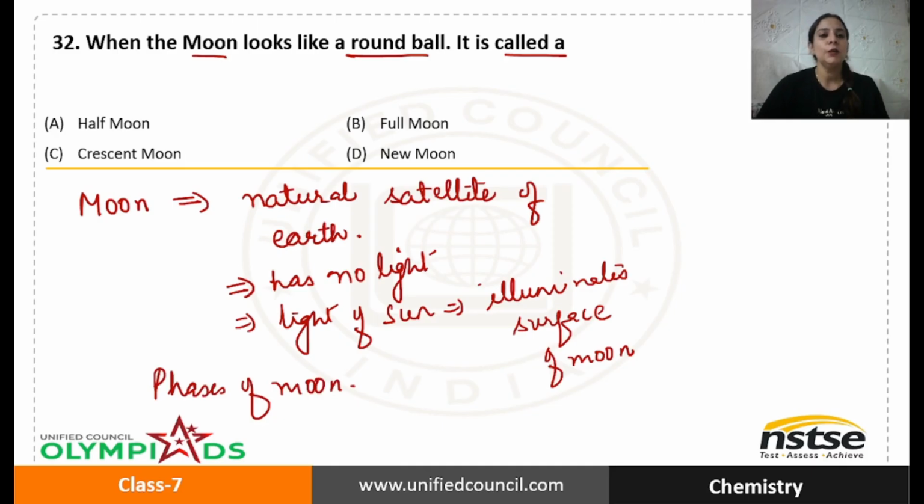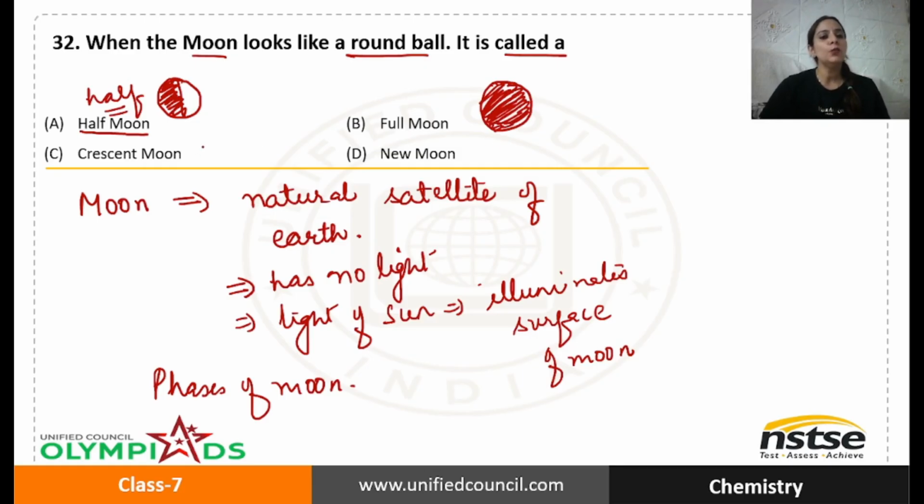Now let me tell you, what is half moon? Half moon is when you see only half the moon. That means only this part is visible to you. Full moon is when you can see the full round body, because the whole of its surface gets illuminated due to sunlight.